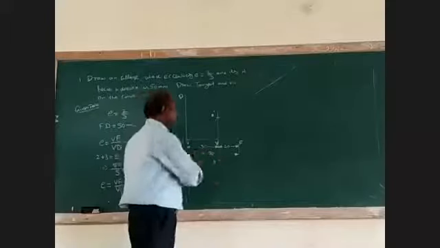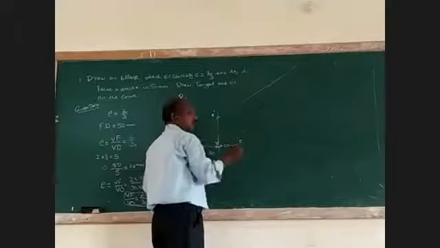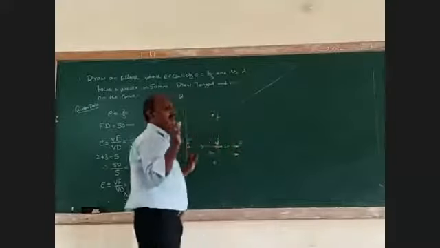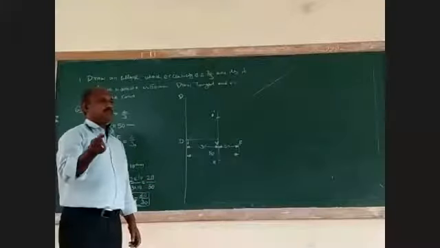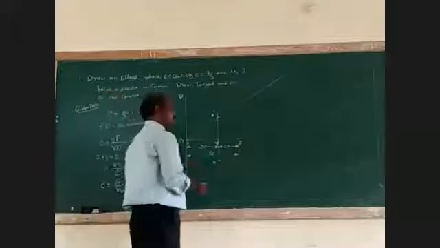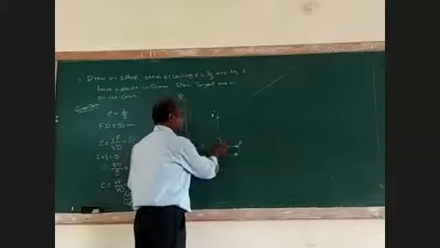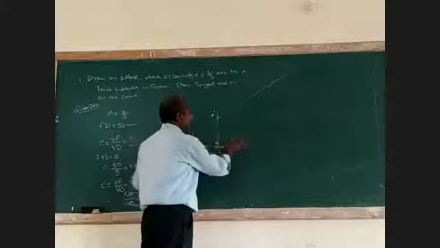Then you have to divide from the vertex. You take any convenient distance, 5 mm, 10 mm, 20 mm, whatever is convenient. I take 10 mm.